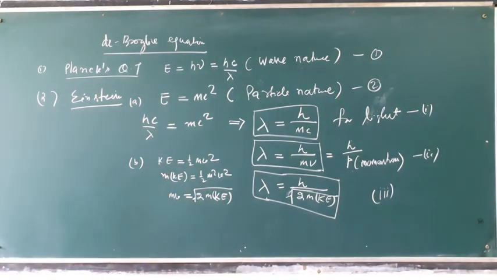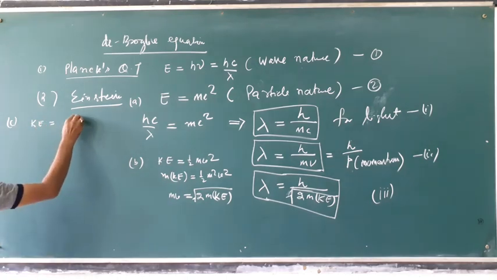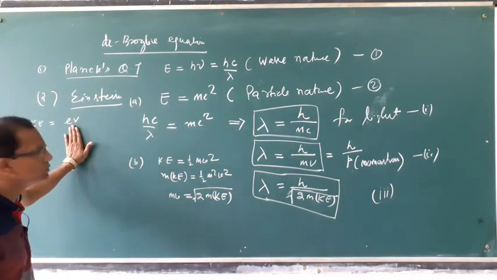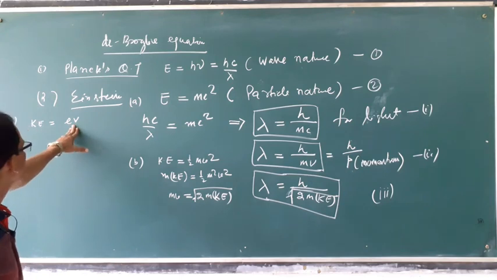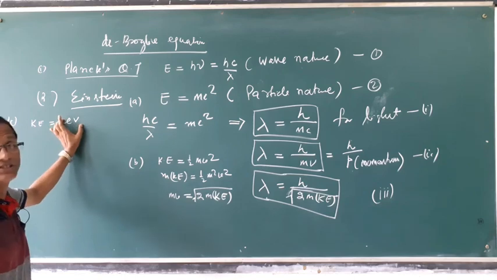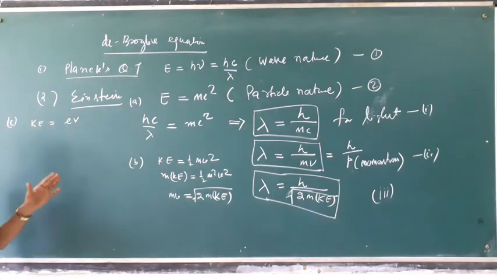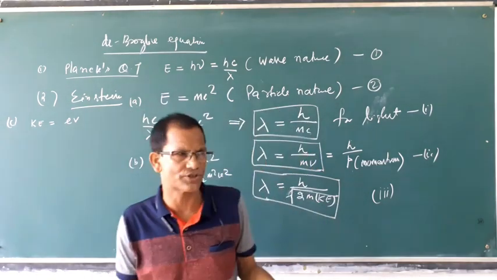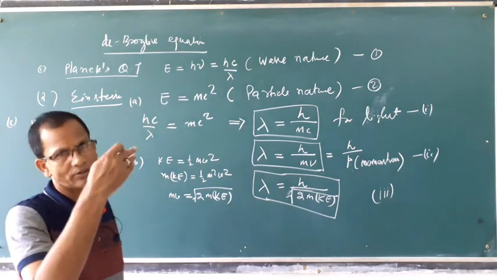Another form we can write: we know kinetic energy is equal to eV. What is eV? Electron volt energy, charge into voltage, where V means voltage. Electrical energy. Energy is conservable, energy is neither created nor destroyed. One energy can be converted to another form.